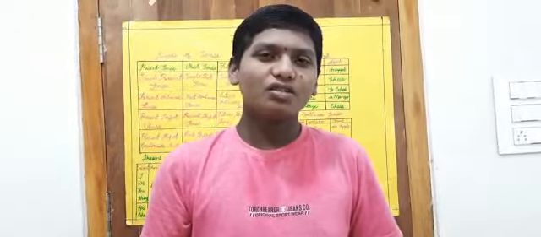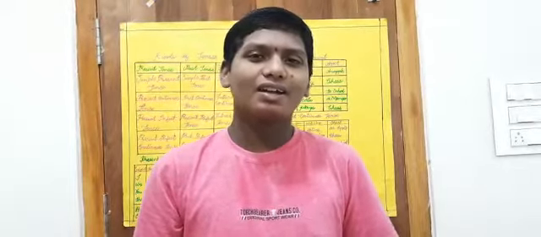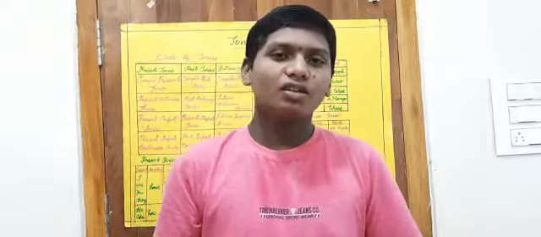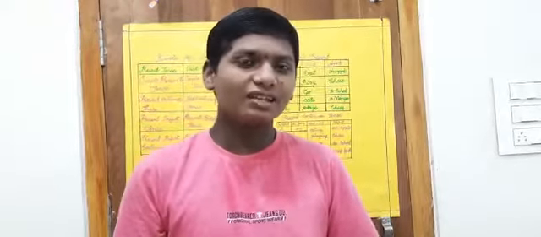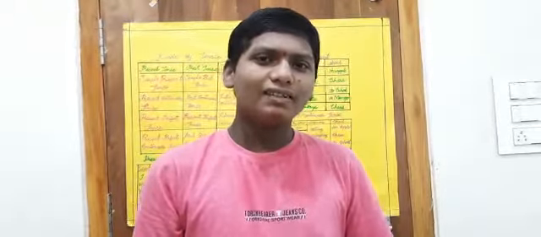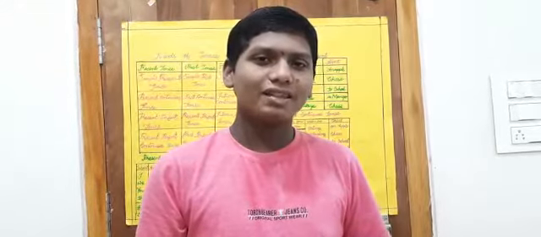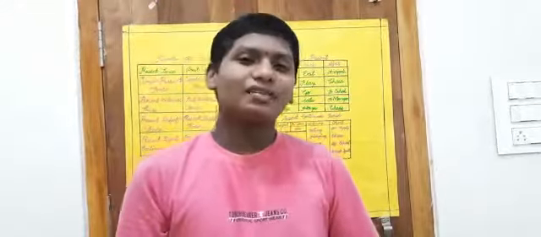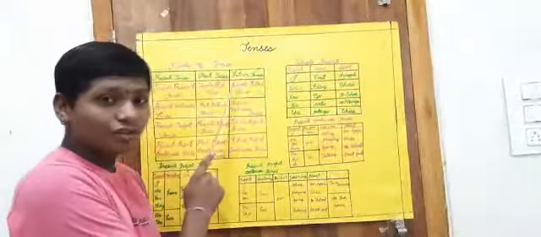Now, I would like to give a small demo on the tenses. Actually, tenses is nothing but the expression of an action. The way of expression of an action changes into tenses. Tenses completely depend upon time. Time is expressed as present, past and future. So tenses are classified into three kinds. They are present tense, past tense and future tense.